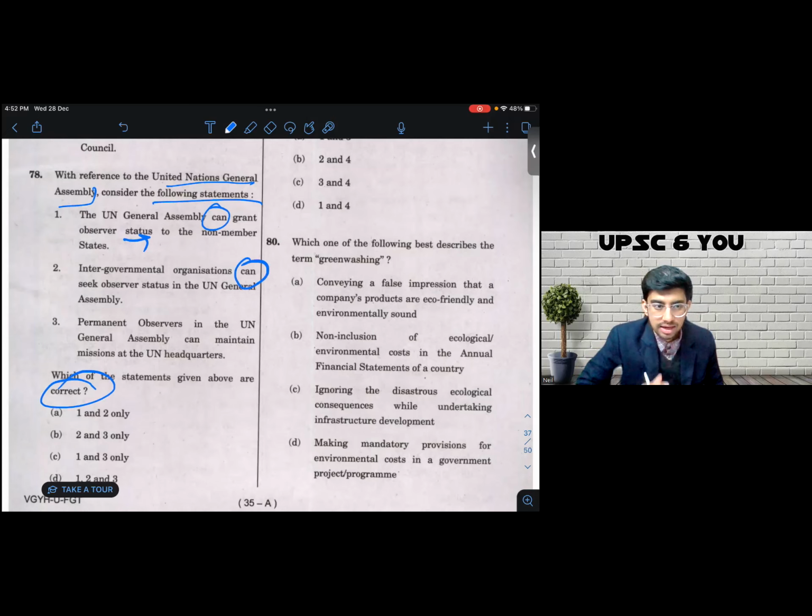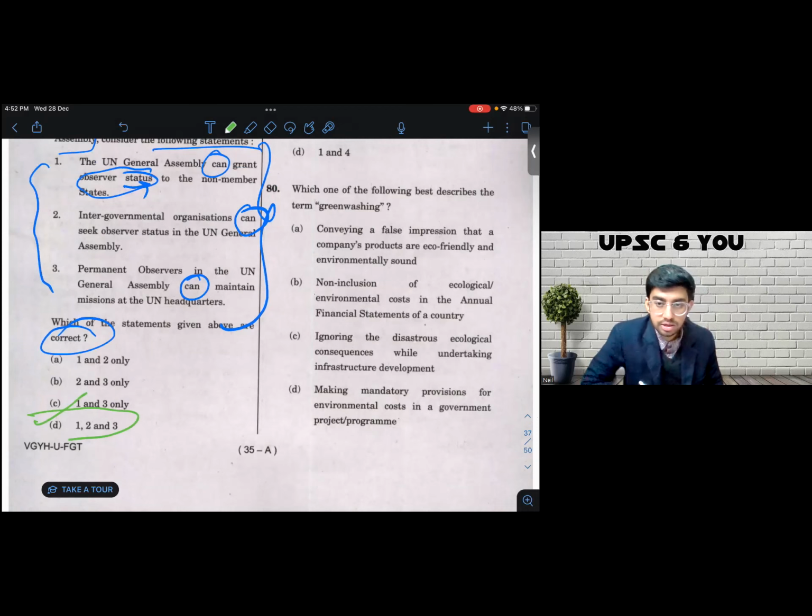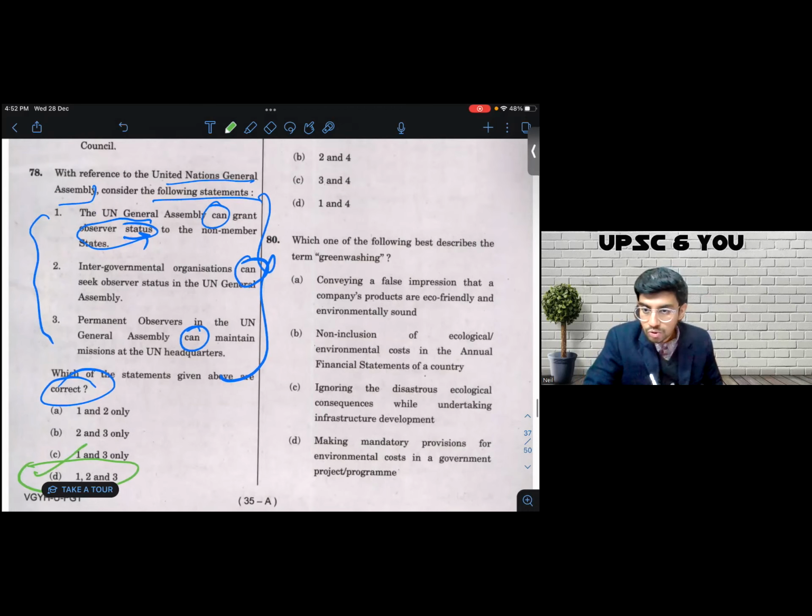Statement 3 says permanent observers in the UNGA can maintain missions at the UN headquarters. Again, the directive is can. All three of these are soft. All three of these are speaking about the common theme of the observer status. There is no incoherence between any of these statements. So I very confidently mark D. I would repeat the logic, I would repeat the heuristic. The directive that is being used in all three of these statements is can. It's a soft directive. It's not a mandate. All these three statements are talking about the same theme, which is the observer status. And no two statements are incoherent.